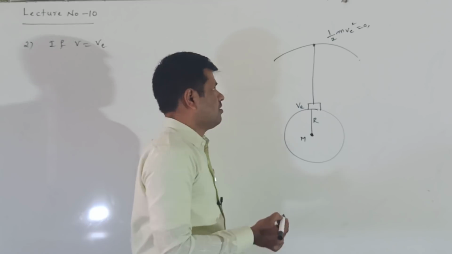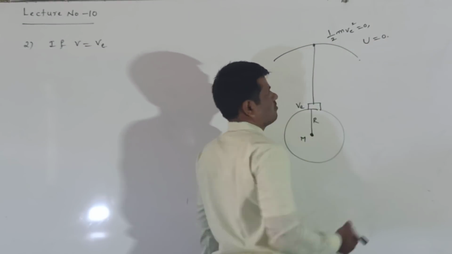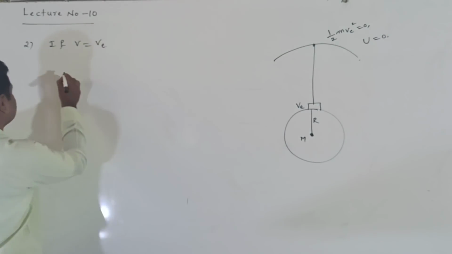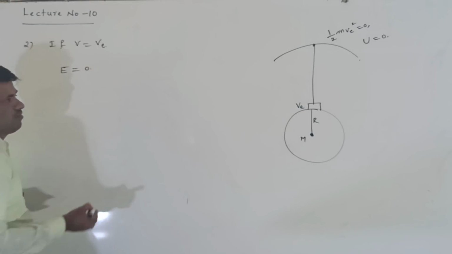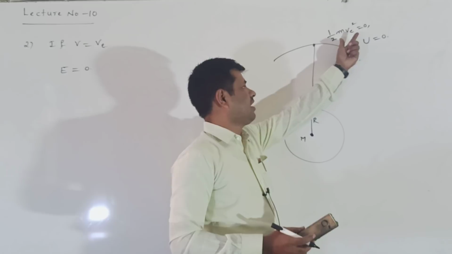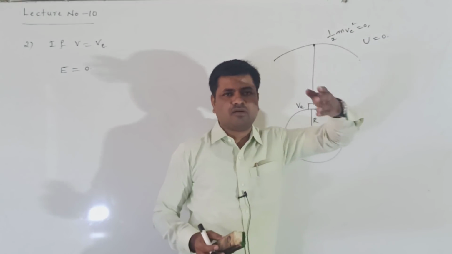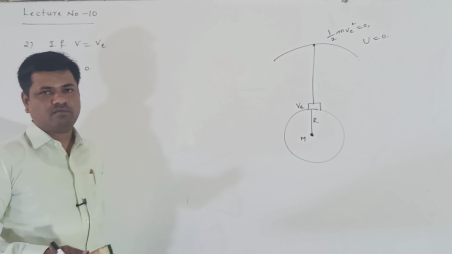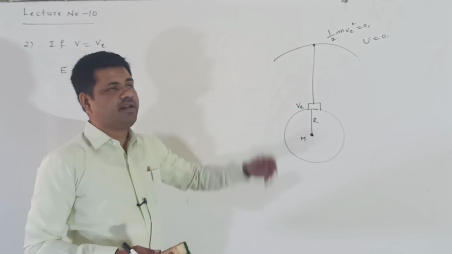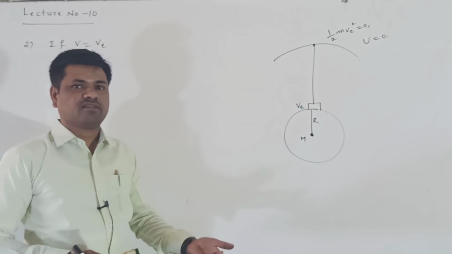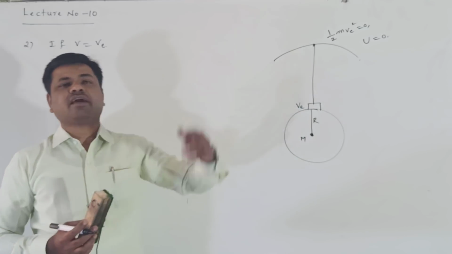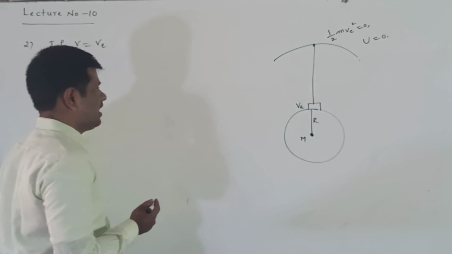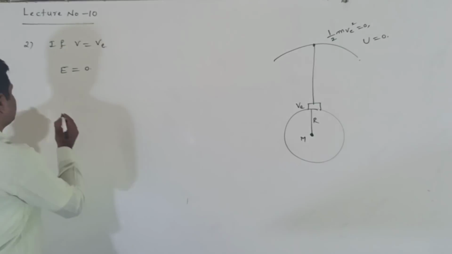Already we know that potential energy also becomes 0. Just crossing the gravitational field of the earth, kinetic energy is 0 and potential energy is 0, which means total energy also becomes 0. Total energy is equal to kinetic energy plus potential energy, so total energy also becomes 0. Clear. It is at infinite distance from the surface of the earth, because it has crossed the gravitational field. So here energy equal to 0 we have taken, and velocity also becomes 0.